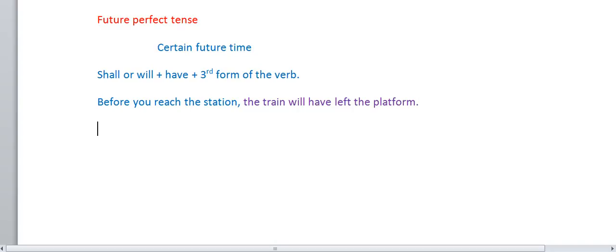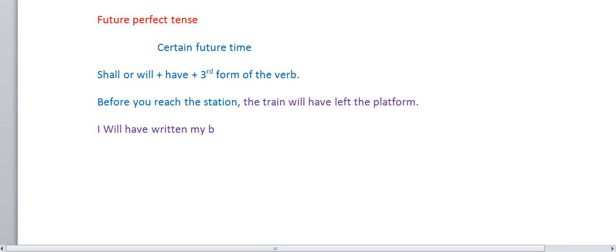Whenever you use will have, as in will have written: they will have written, he will have written, she will have written, I will have written my second novel.